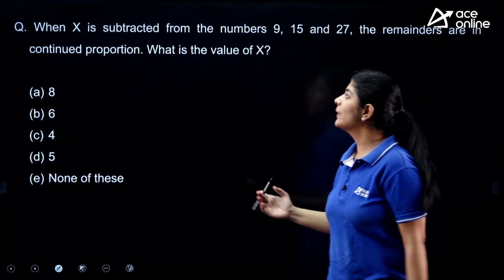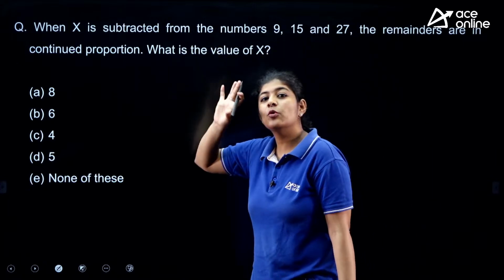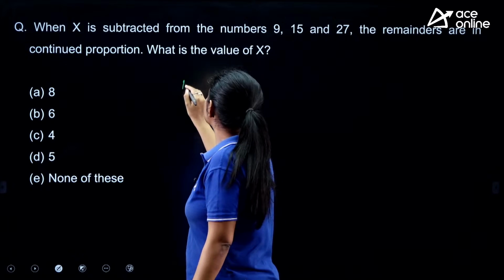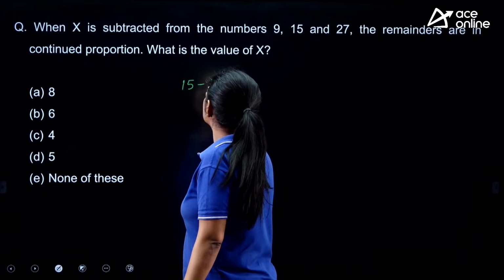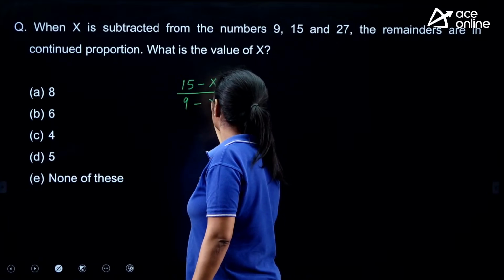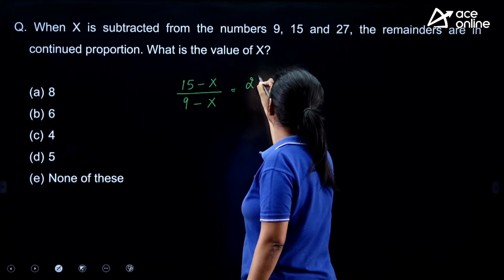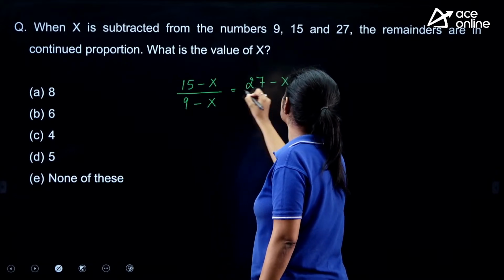We have to subtract x from each number and the proportion will remain the same. So if I subtract x from 15 and x from 9, the proportion we get is equal to the proportion in this condition.